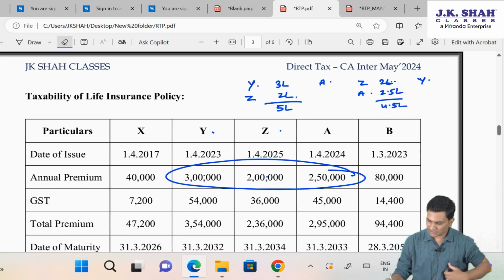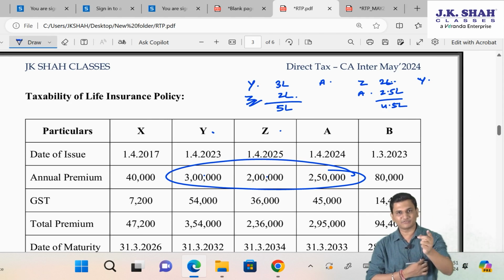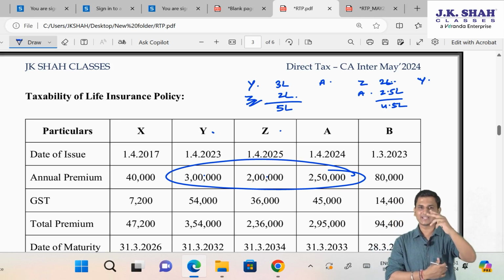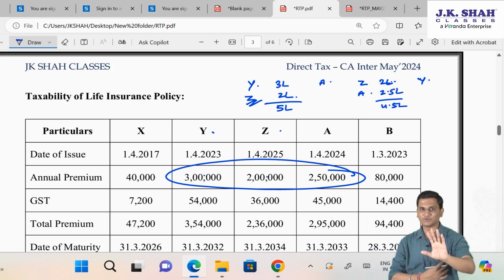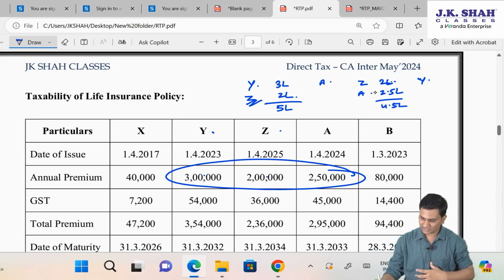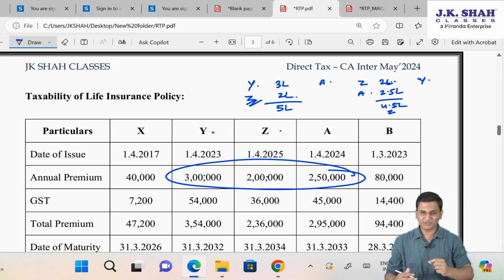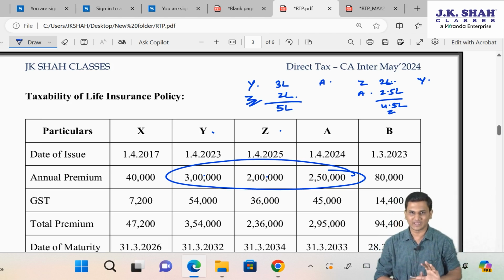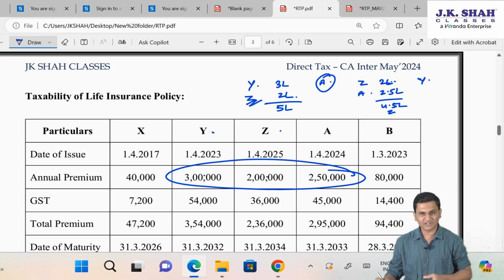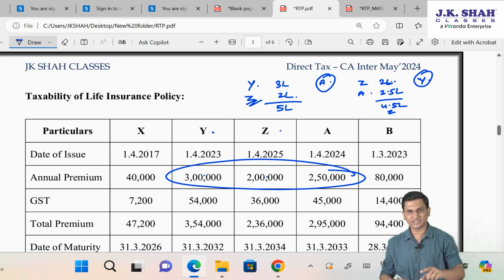So ideally there are 2 best possible options. One is wherein you are taking exemption for Y and Z because the aggregate annual premium of these 2 policies is below 5 lakh. Or another option wherein you are taking Z and A exemption, wherein the aggregate annual premium is 4.5 lakh, which is below 5 lakh. In this case, A will become taxable. In this case, Y will become taxable.